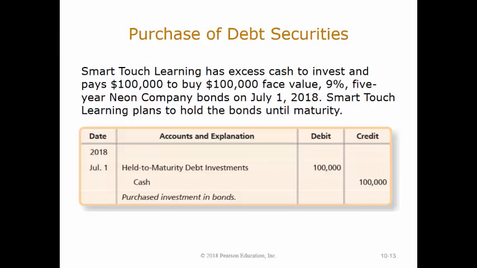Assume that Smart Touch Learning has excess cash to invest and pays $100,000 to buy $100,000 face value 9% 5-year Neon Company bonds on July 1, 2018. The bonds pay interest on June 30 and December 31. Smart Touch Learning intends to hold the bonds to maturity and therefore records them as held-to-maturity investments.